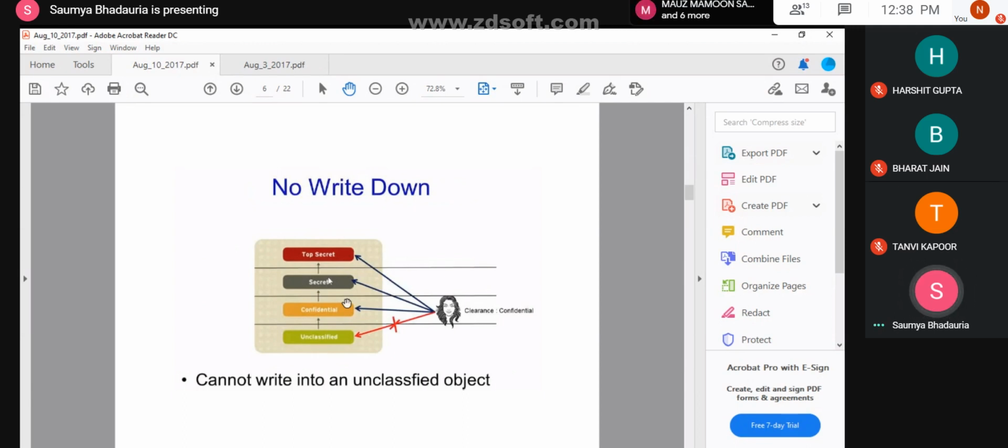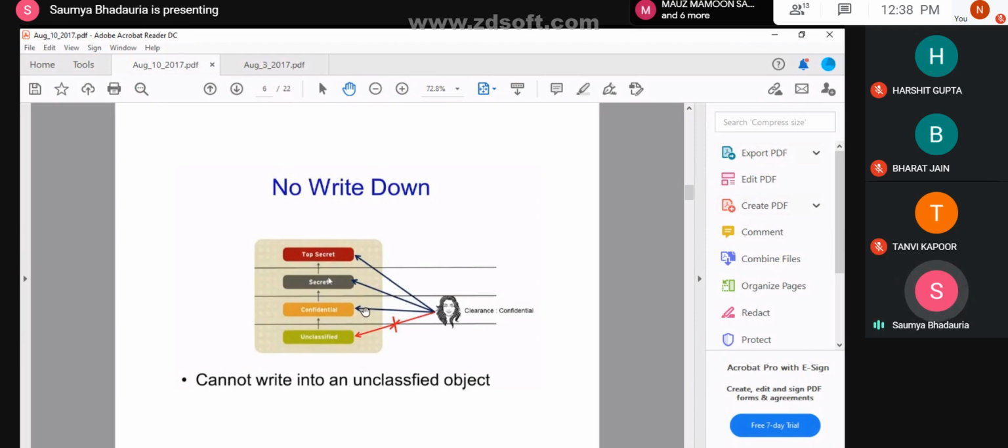But it's not just the manager who can be correct; there can be a situation where the manager can also be the corrupt one. So this no write down policy is related to that. This would mean that you cannot assume that all of the files present at these higher levels always contain correct data.